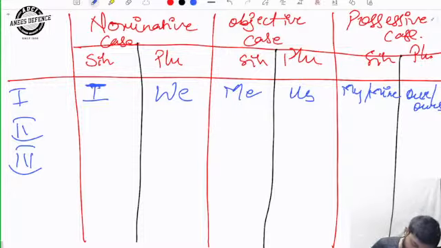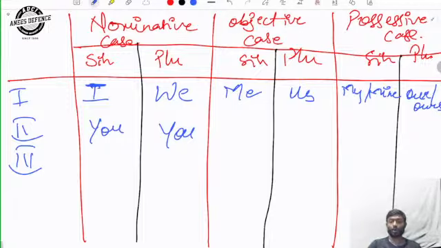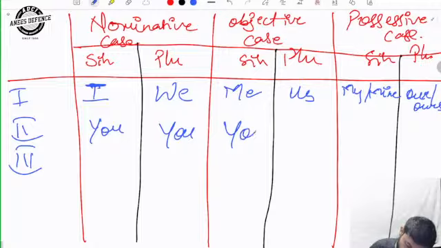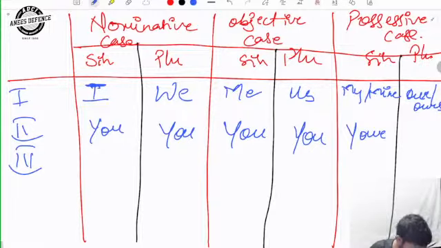In second person, the singular will be you, and the plural will be again you. You also say that you are wrong for a singular person, and for a group of persons you all are wrong. ठीक है, in plural also. And in objective case it is again you, and for plural also it is you. Easy. Everywhere it is you. In possessive case, possessive means I have already told you, you have to show possession. Your or yours, and here also your or yours.